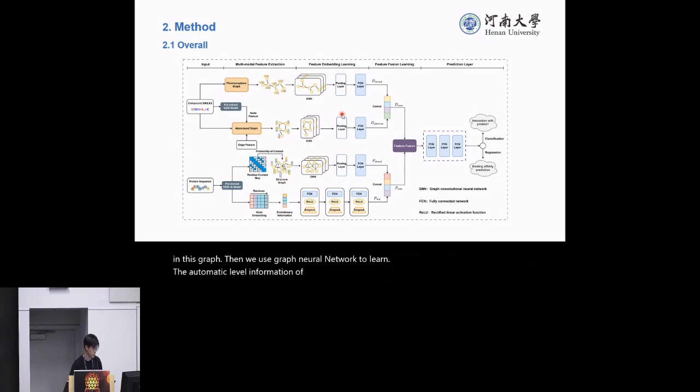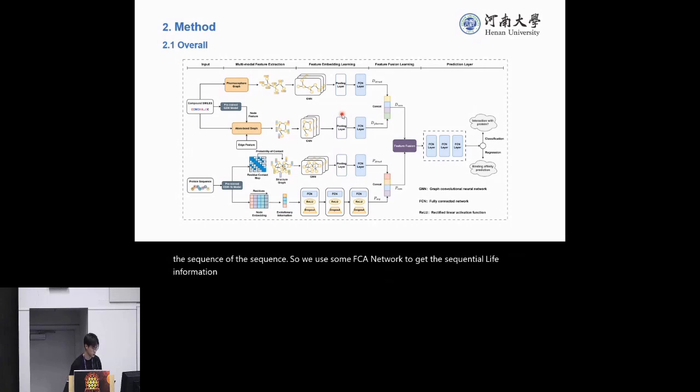For proteins, we first use a pre-trained model named ESMB to predict the residue contact map of the protein, with amino acids as nodes, and predict contact probability as edge weight. After that, we use a graph neural network to learn the graph-level information of the protein. And at the sequence level, we use the pre-trained model to get the node feature of each amino acid, and then we can get the evolutionary information of the sequence. So we use some FCN network to get the sequence-level information of the protein.